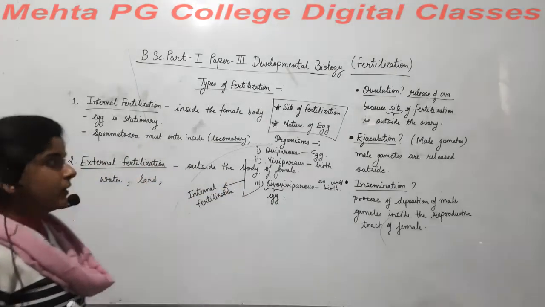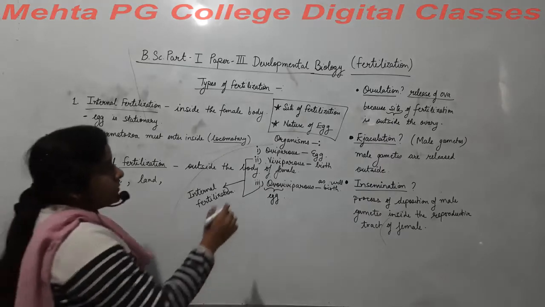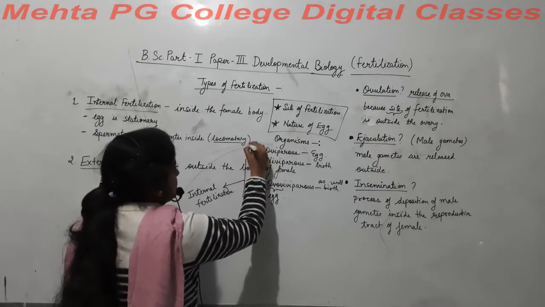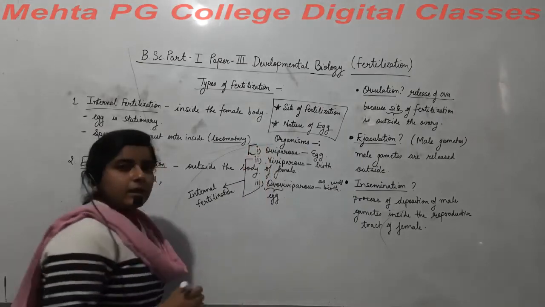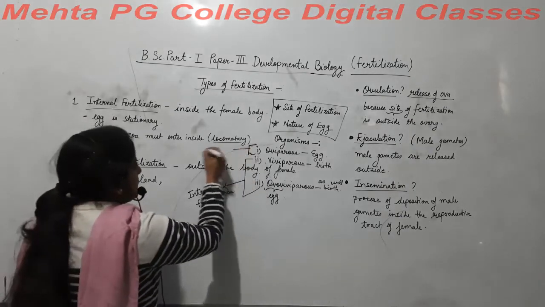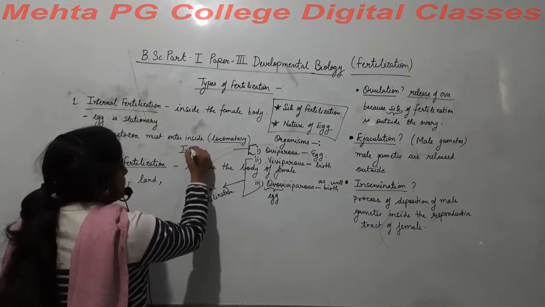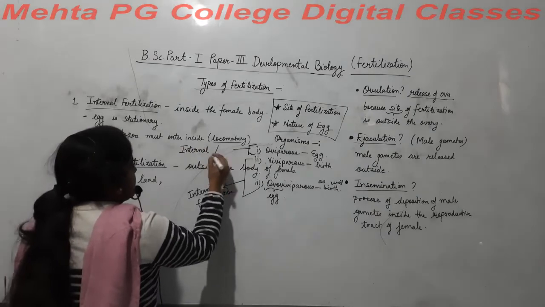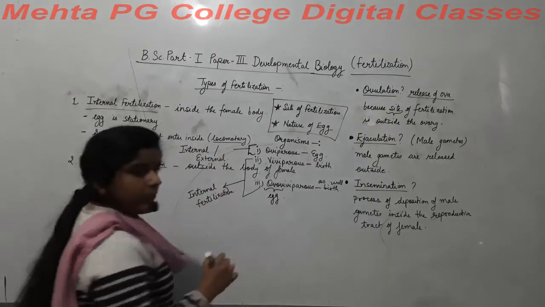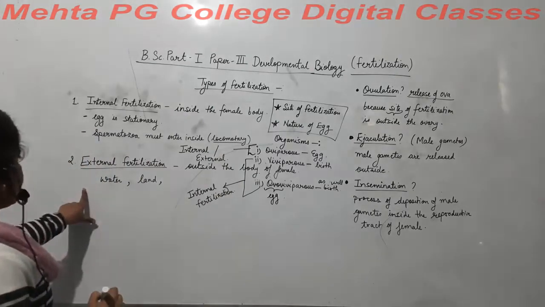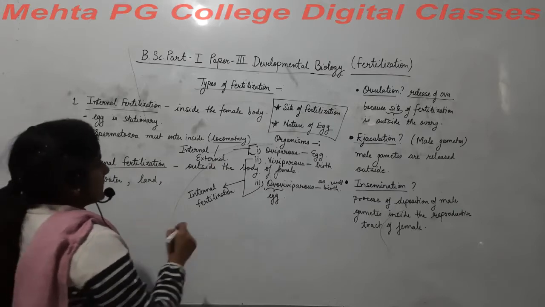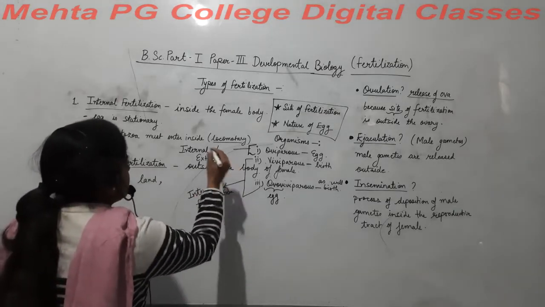Right? But when we talk about oviparous organisms, they can show both kinds of fertilization. That means they can show internal fertilization as well as external fertilization. Right? Now, what we observe is that mostly in oviparous,